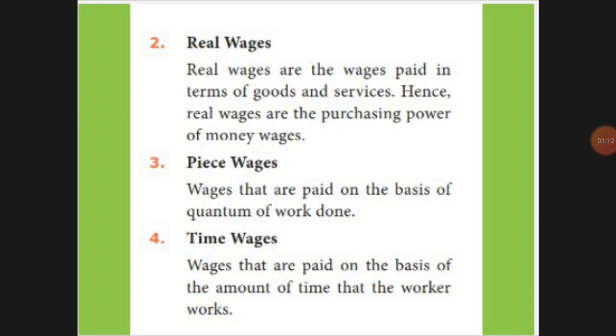Next is piece wages. Piece wages means how much you pay for one piece. For example, if I am manufacturing pencils, one pencil is 1 rupee. So if I manufacture 10 pencils, I will give 10 rupees. So the wage is paid on the basis of the quantum, that is, how much per piece, how much quantity you are working. For that quantity the wage is paid. If you are manufacturing a fridge, for one fridge 5,000. If you are manufacturing 15 fridges, then 15 multiplied by 5,000, whatever it comes to, they will give. So that is piece wages.